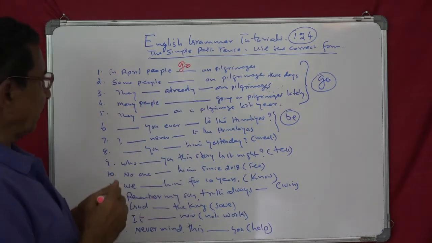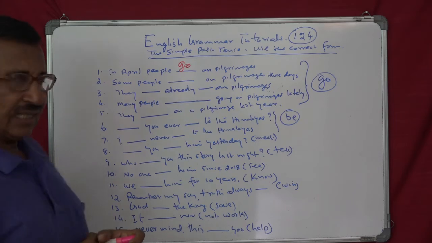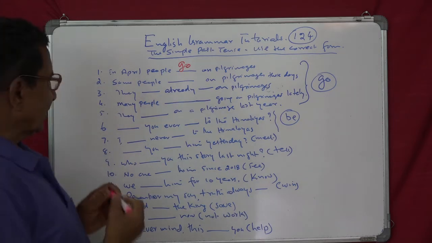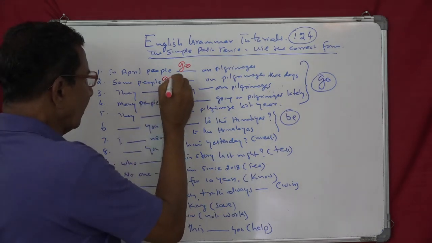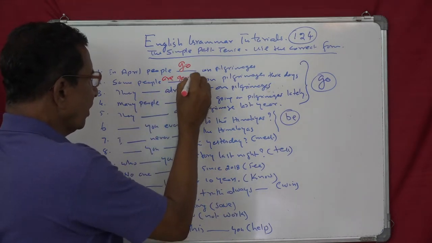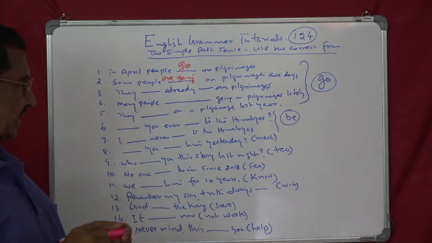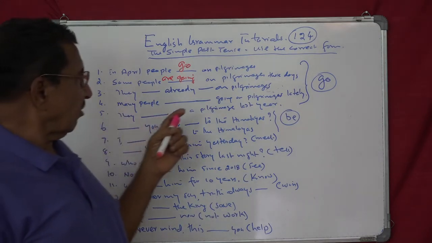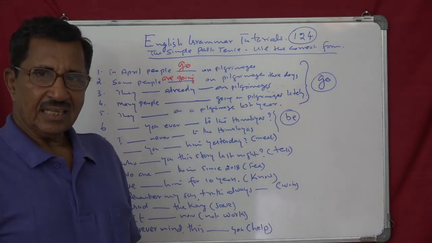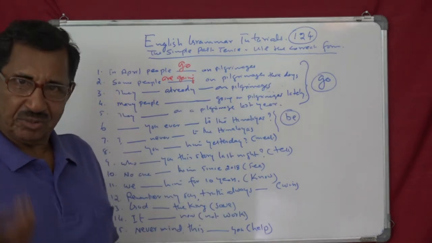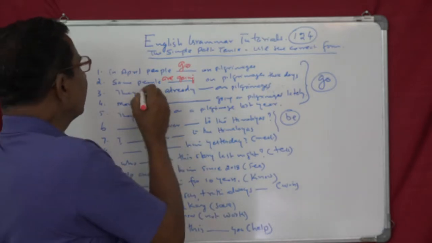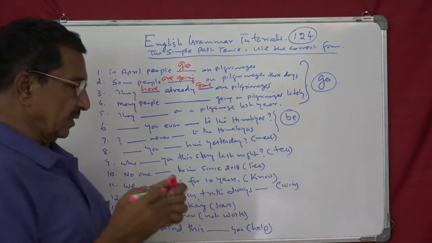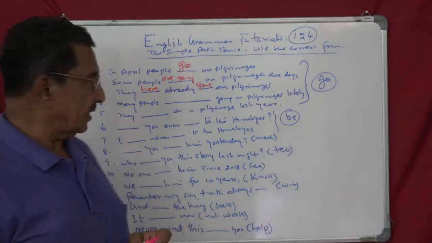Alright. Some people are going on pilgrimages these days. That means continuing, progressive. See that? Are going on pilgrimages these days. So they are going, continuous action. They have already gone on pilgrimages, it is present perfect. So they have come back after that.